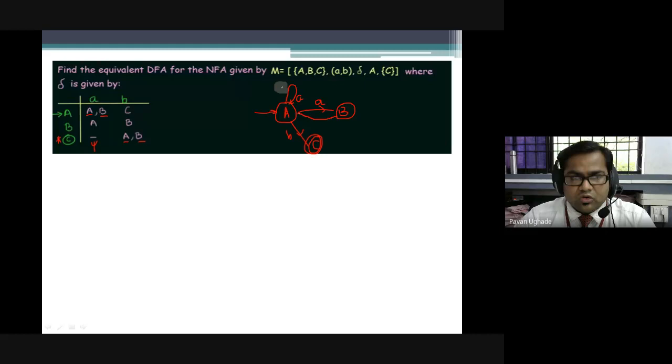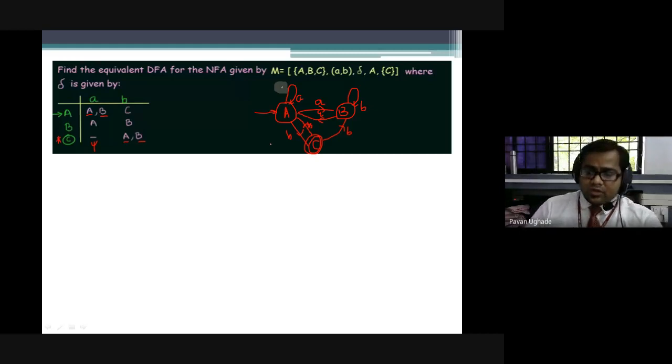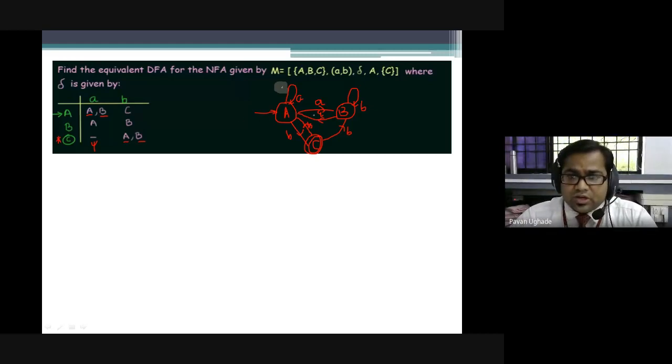From B over A, it is going to small a, and over B, it is moving to itself. For C, there is no transition over A, but over B, there is a transition to both states, that is A and B. So this is how your transition diagram will look. From A over A, it is going to two states, so it is an NFA.